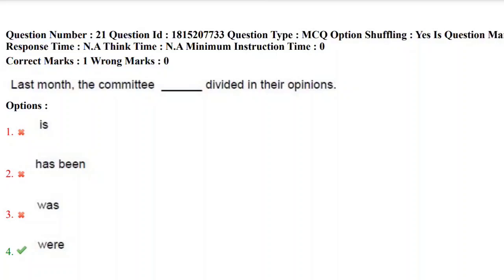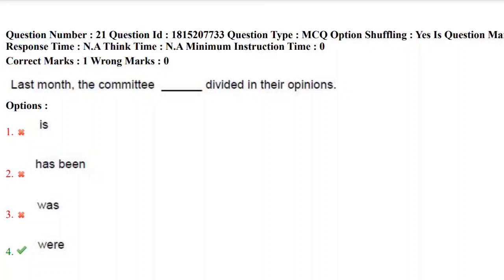Then we should use only were, because the committee includes many members and every individual has their opinion. That's why they were divided. So the committee were divided in their opinions.